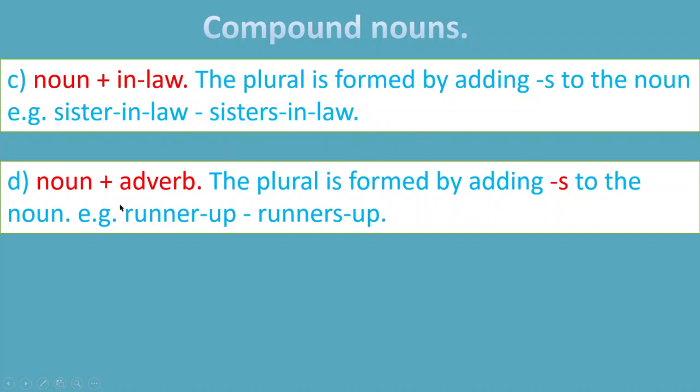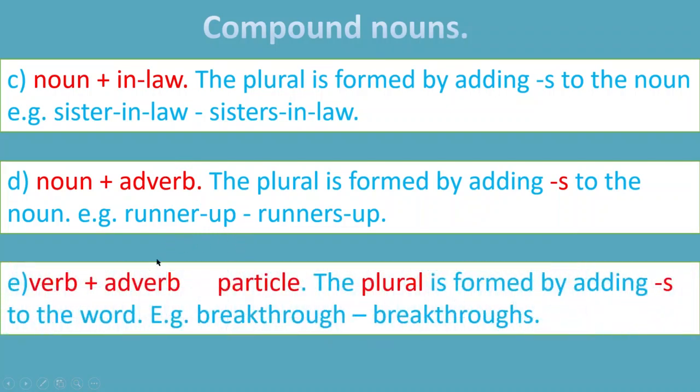Understood? The next type of compound noun is noun plus adverb. Usually here the adverb is a preposition. For example, runner-up, runners-up, looker-on, lookers-on. To make the plural form of this, you have to add s to the noun, not to the adverb or preposition.